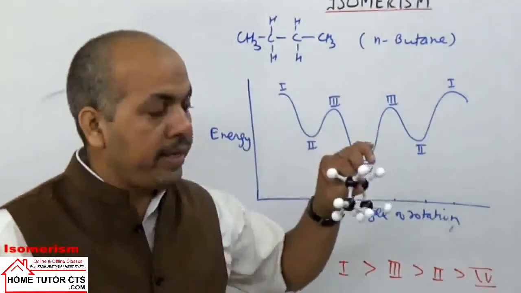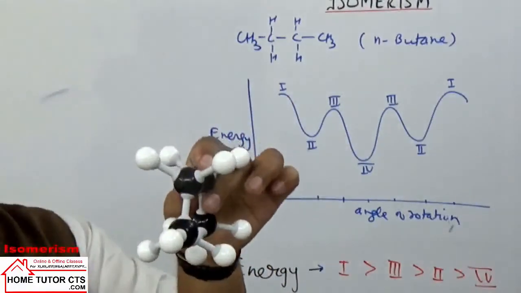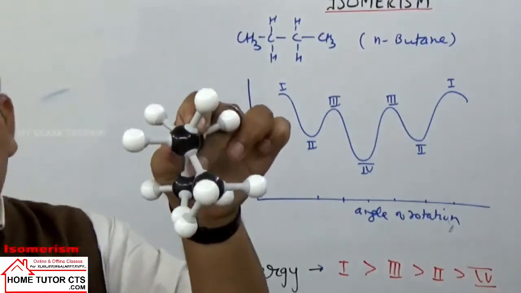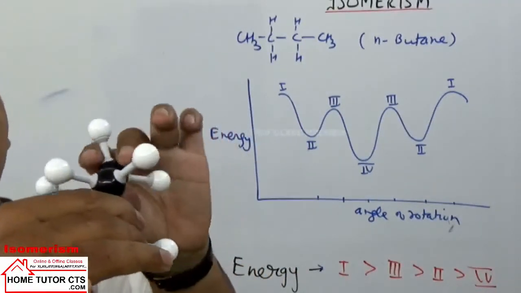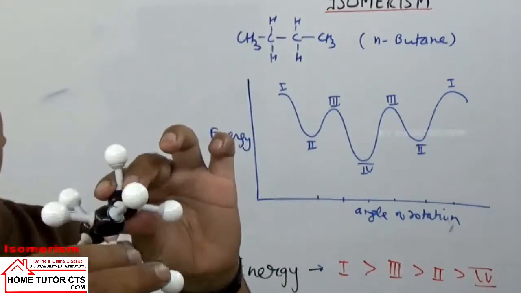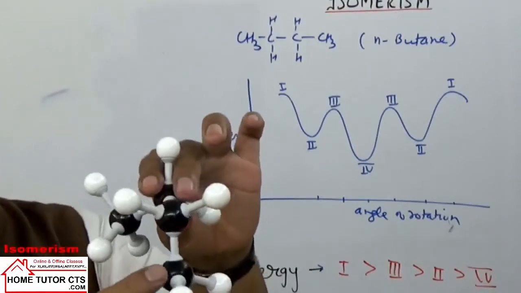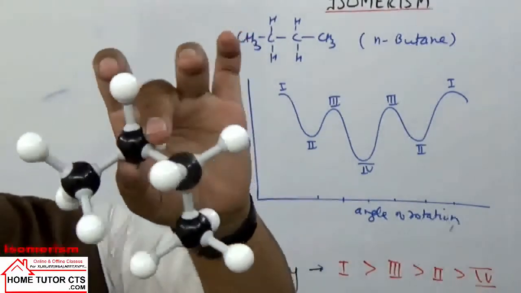And now we take rotation by an angle of 60 degree. If I just bring it close to you, rotation by 60 degree, we get something like this arrangement here. So it is the gauche conformation. You can see the group at the front carbon, now completely rotated by 60 degree. So the two methyl groups will move slightly away. Distance between the methyl groups is slightly increasing.